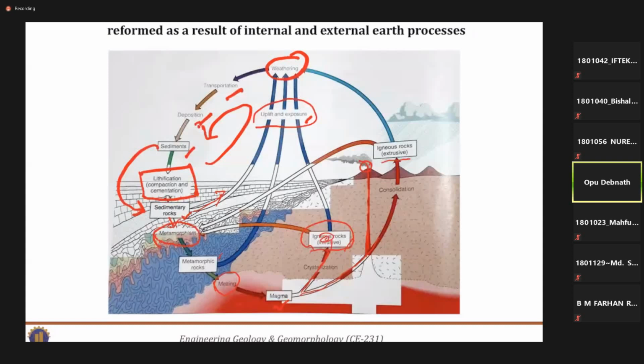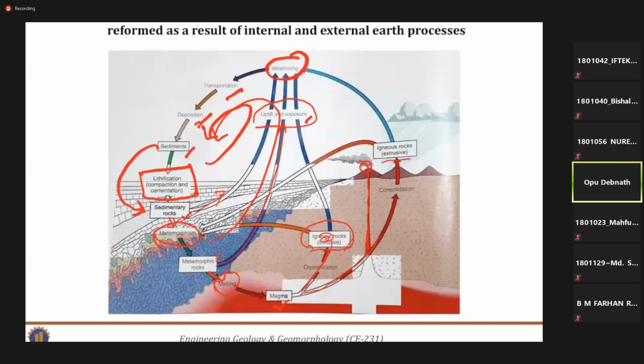By this metamorphism, metamorphic rock is created. Again, this metamorphic rock may be exposed to weather, and it may follow the same loop. Or this metamorphic rock may move towards the center of the earth.